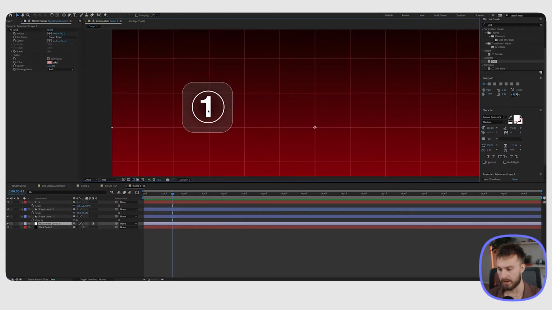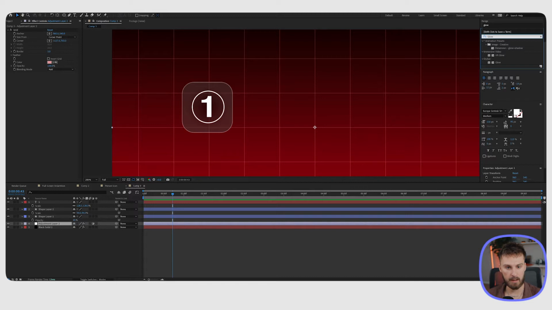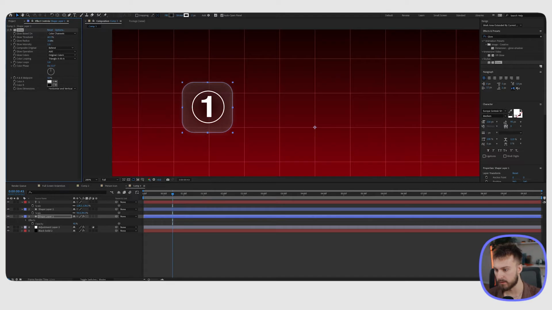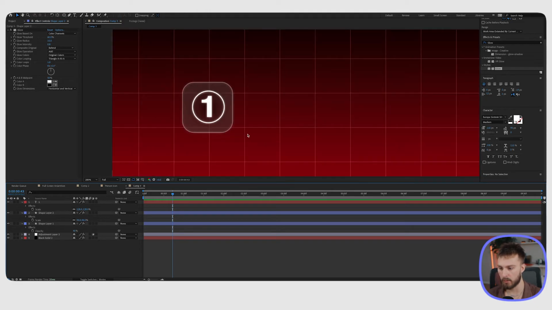Next thing to do is add the glow effect before we start getting into animation. So I'm gonna look up glow in the effects and presets on the right window here. And we wanna do stylized glow. And I'm gonna drag that onto the shape layer in the back first and adjust the settings. So right around glow radius 10, glow intensity probably 8.9. And then I'm gonna copy this and bring it over to the other 2 layers here. There we go, we got that glow.